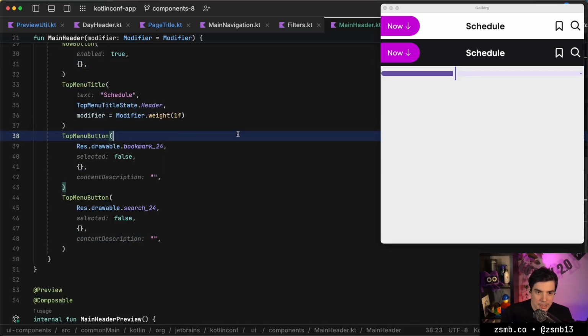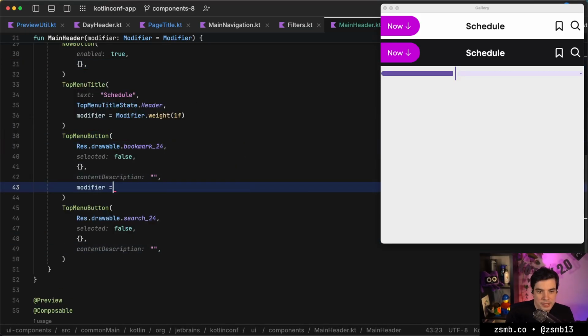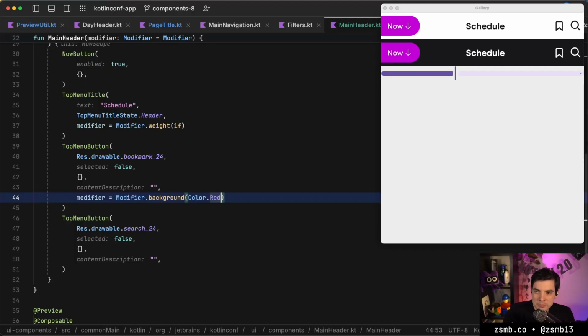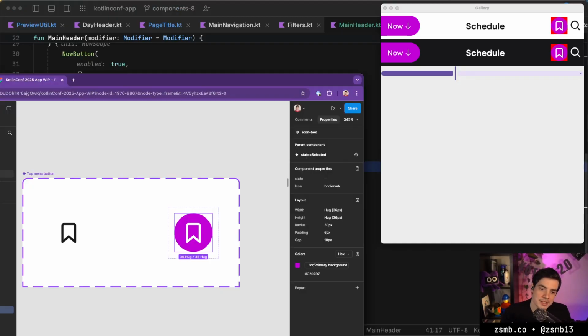Okay, I think what happened is this. I think we can put a modifier on this. We can give it a wonderful red background, for example. And then we'll see the actual size of this. So I think this is sized exactly at 36 dps. If we make it selected, we'll see a circle around it. And we can see that the sizing is only sized so that it matches exactly that circle size.